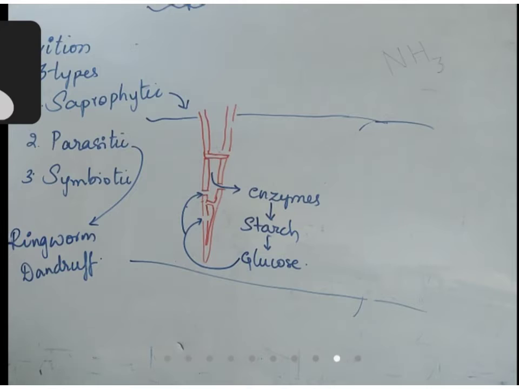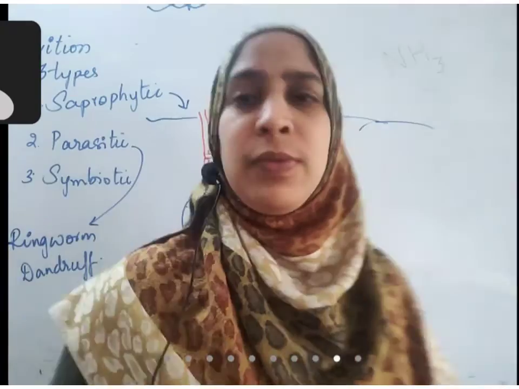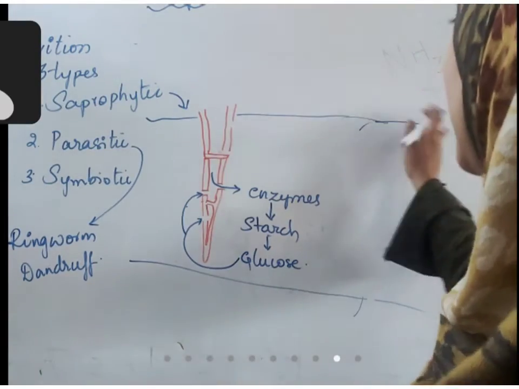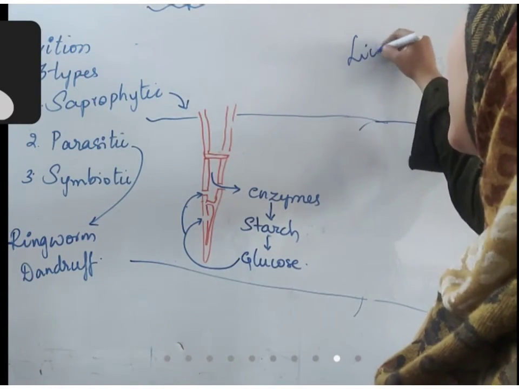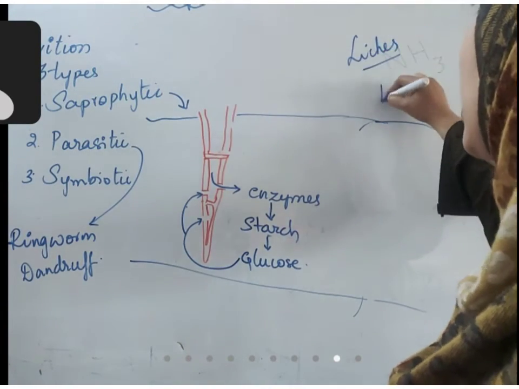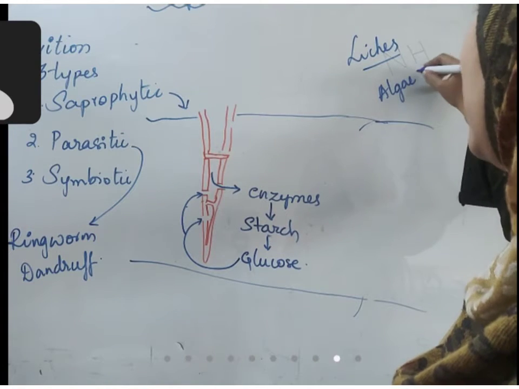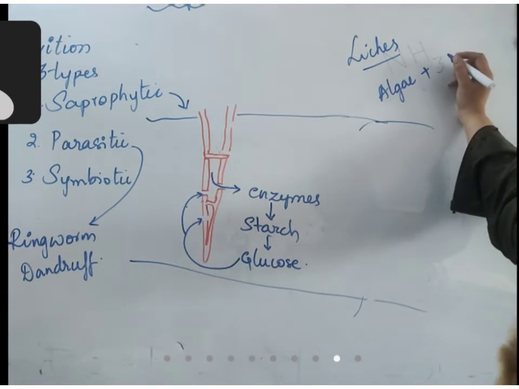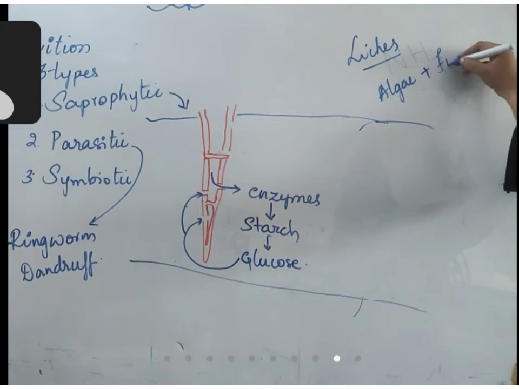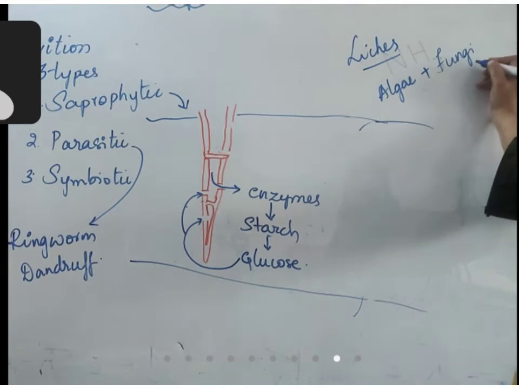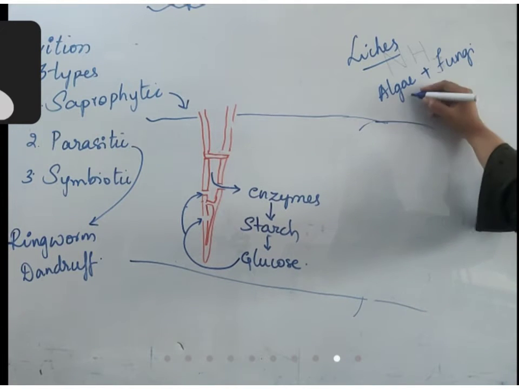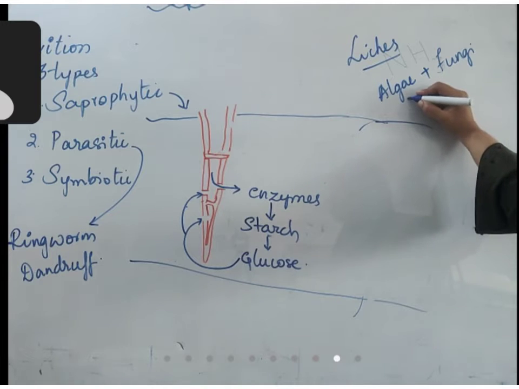Next, symbiotic. Symbiotic fungus. An example for symbiotic fungus is lichens. What is lichens? When an algae is growing in any water body, a fungus will attack that algal colony and they live together. Algae do not have roots, or root-like structures to absorb nutrients.